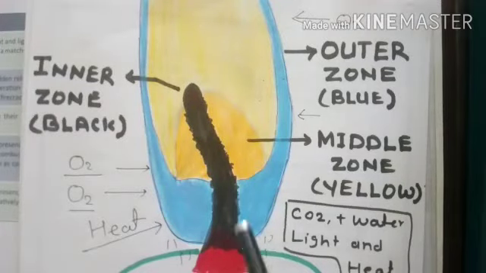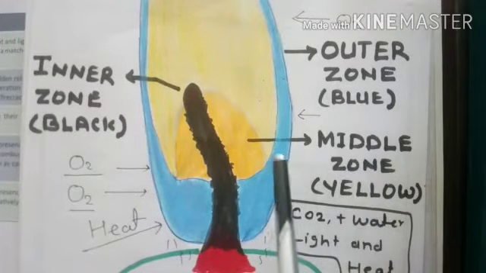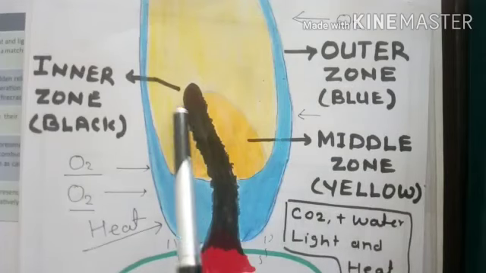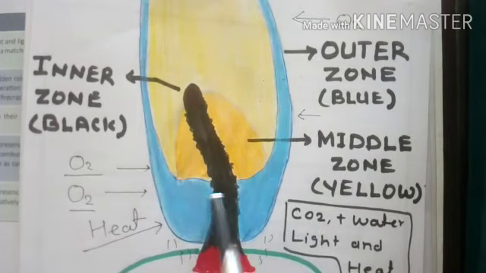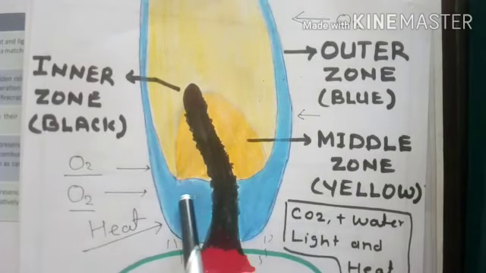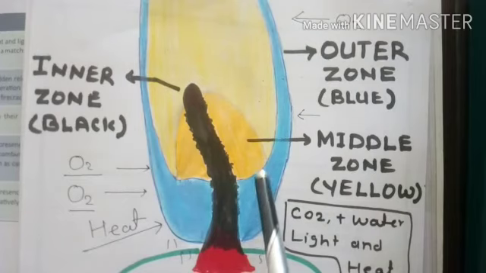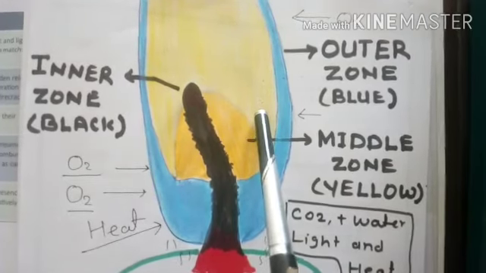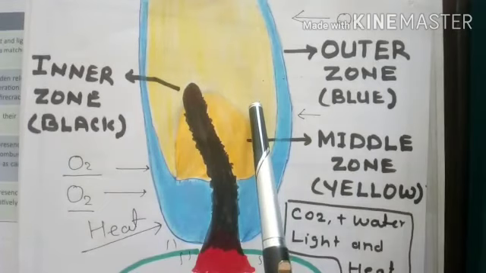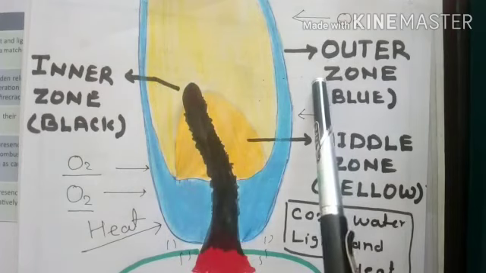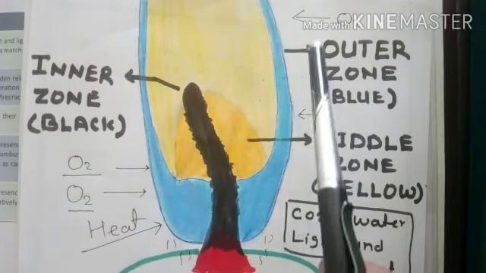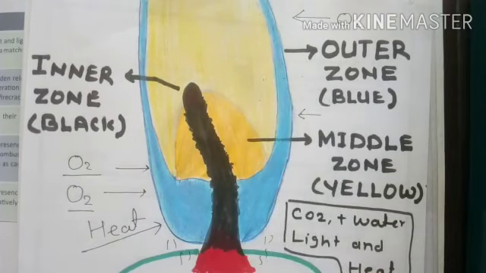As you can see in the picture, this bluish portion, the outer zone, is blue. This middle zone is yellowish, and the inner zone is black. The outer part can get more oxygen as compared to the other parts, that's why it is bluish. This is the hottest part, whereas the yellow part gets less oxygen, so it gives more light as compared to heat. And the inner zone is blackish in color because it cannot get oxygen. The outer zone and middle zone both can utilize the oxygen, and for the inner zone no oxygen is available, that's why it is blackish in color.